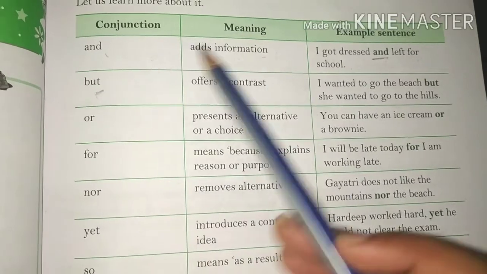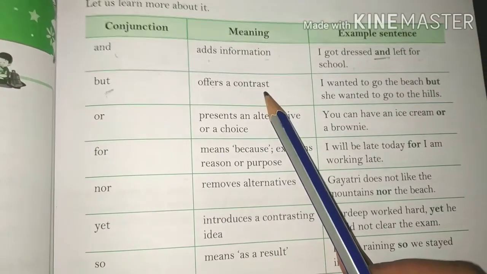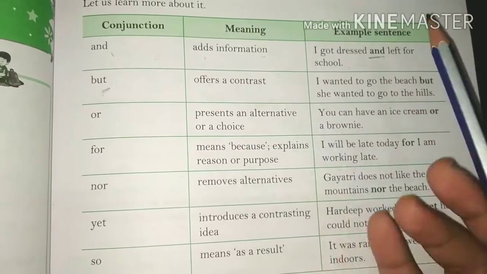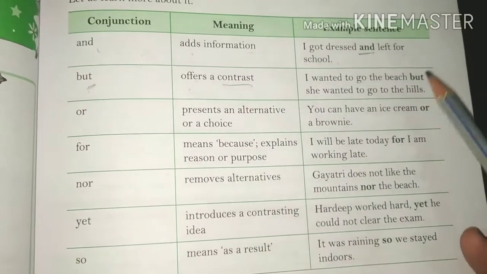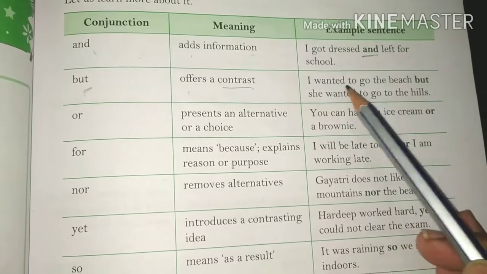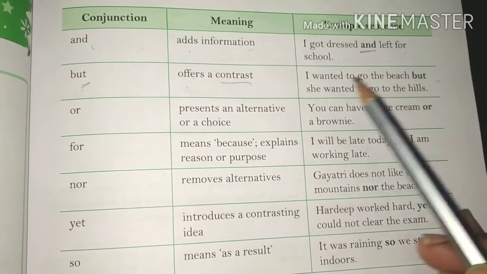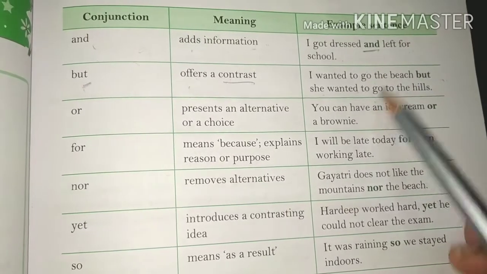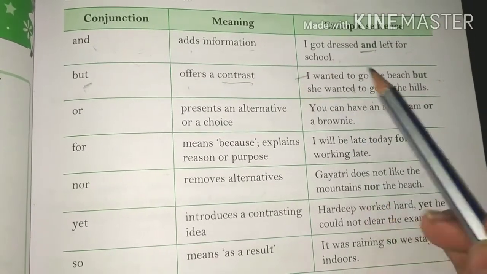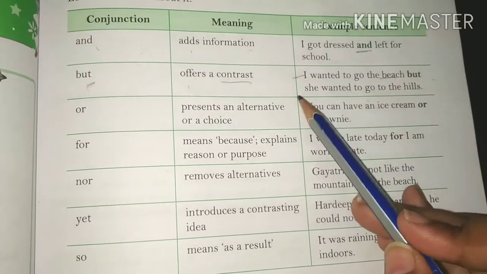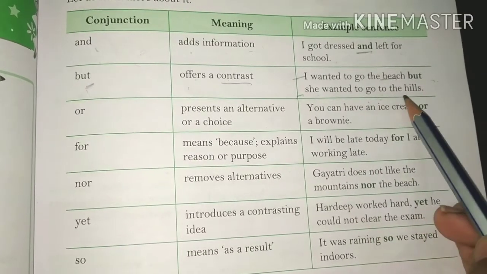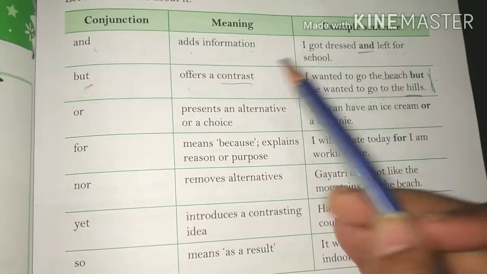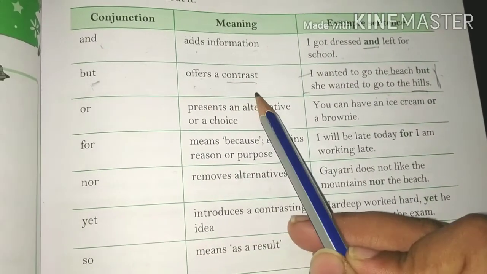But is used to show contrast, or offer a contrast. Like: I wanted to go to the beach, but she wanted to go to the hills. As you can see, there's a contrast. One person wanted to go to the beach, but the girl wanted to go to the hills. There's a contrast between their opinions. So but is used to show contrast.